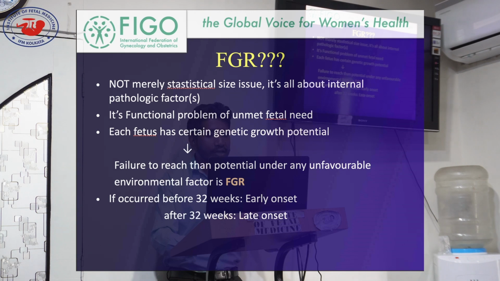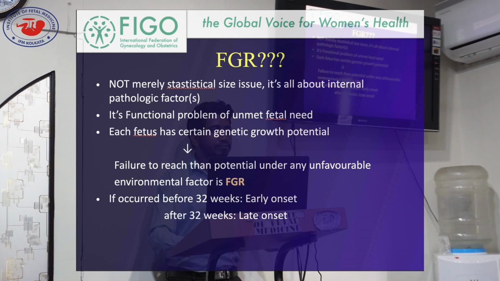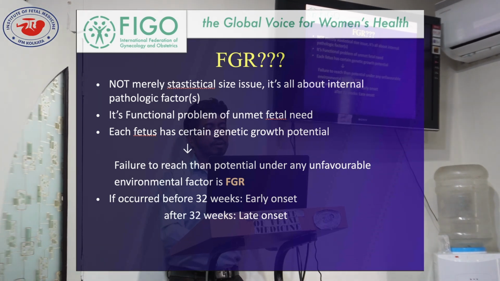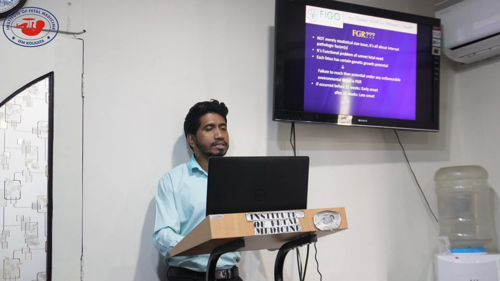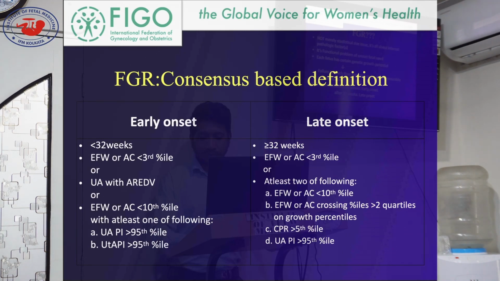It may be due to any unfavorable environmental factors, and if this failure to reach the proper growth potential occurs early, before 32 weeks of gestation, it's known as early onset FGR. If it occurs after 32 weeks, it's known as late onset FGR. So this is the guideline based definition of early onset and late onset FGR.